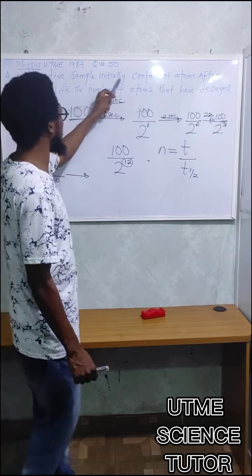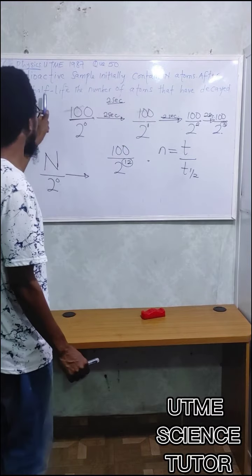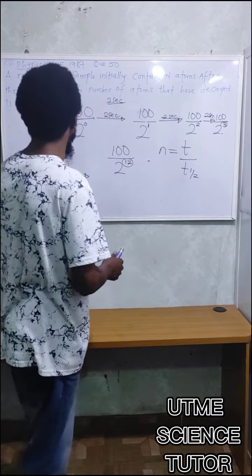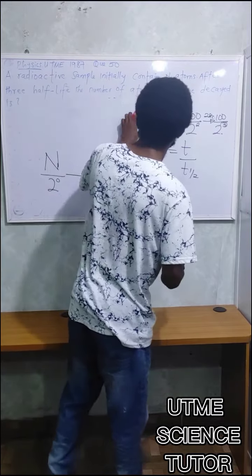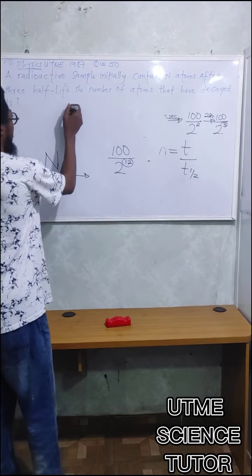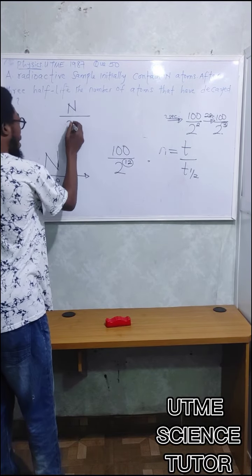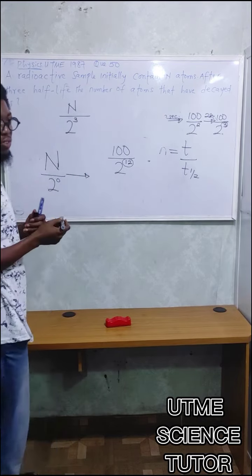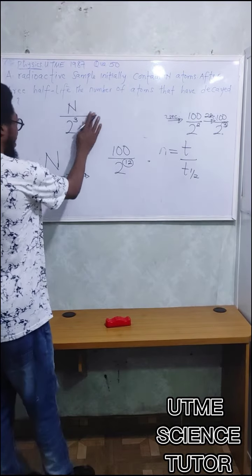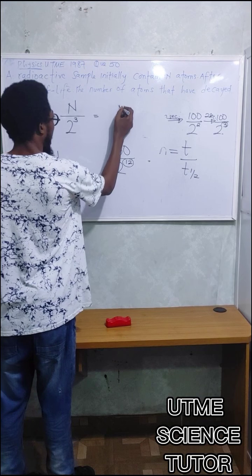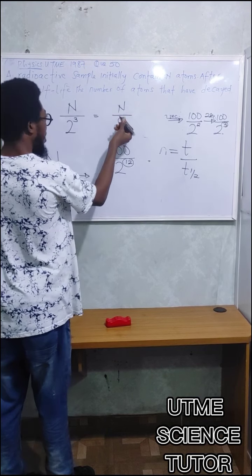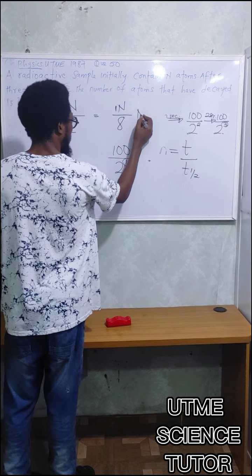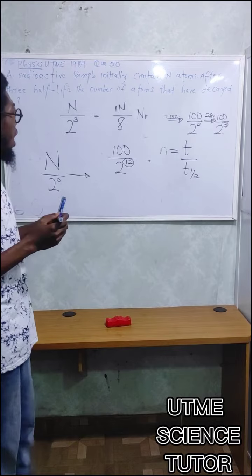So the question says a radioactive sample contains n atoms. After 3 half-lives, the number of atoms that have decayed is what? Let us quickly look at that. The original number present was n, divided by 2 raised to the number of half-lives. There are 3 half-lives according to the question. What's 2 raised to power 3? 8, right? So what I have becomes n divided by 8. This n over 8 means 1 over 8 remains. So I'm going to call it the number remaining, n small r.